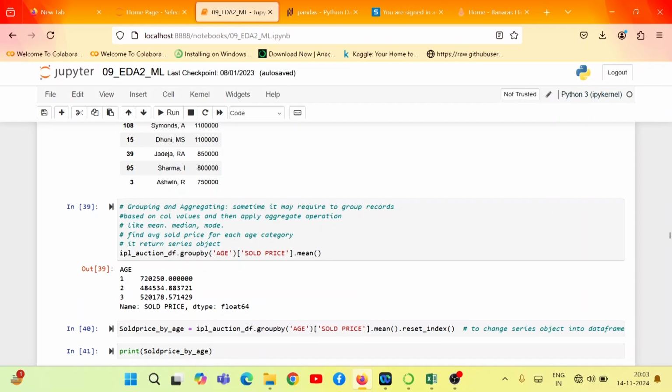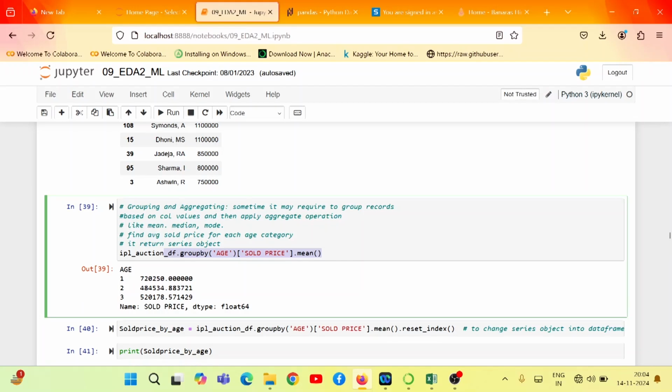Now another method is called grouping and aggregation. Sometimes it may be required to group the records based on a column value, and then apply aggregate operations such as mean, median, mode. So let's say I want to find the average sold price for each age category. That is the objective. What we have to do is group all the records by age, and then apply mean on the sold price column. The same thing we have done over here.